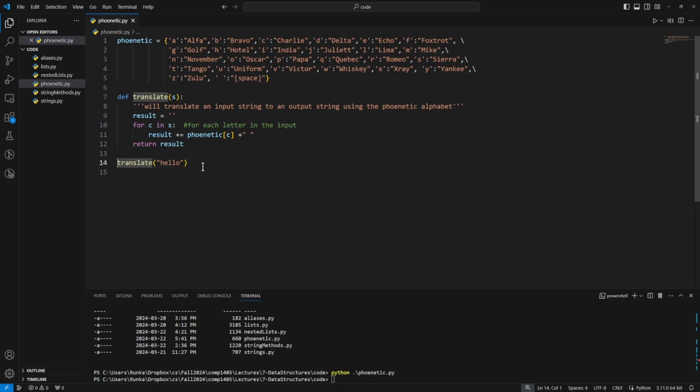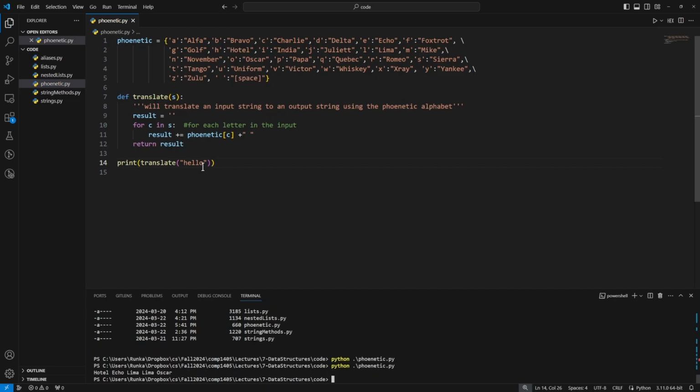As per tradition, I have forgotten to output my demo code. So we output, and we can see Hotel Echo Lima Lima Oscar. Great. That seems to work. But what about punctuation, spaces, and capitals?